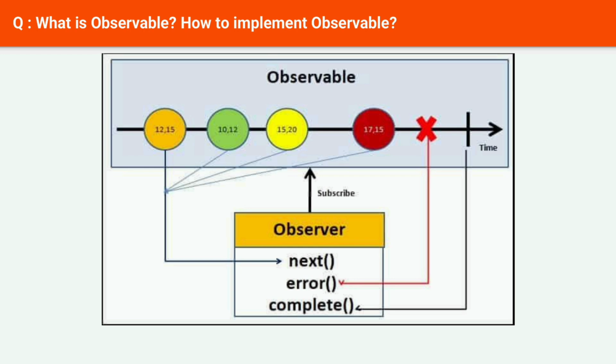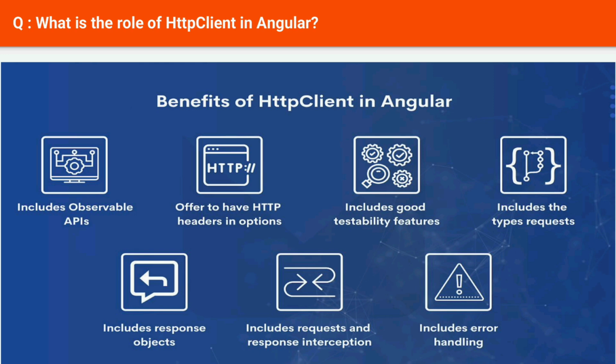Next question: what is the role of HTTP client in Angular? The Angular HTTP client provides a simplified API for network communication. It is a wrapper over the JavaScript XMLHttpRequest API. The API is asynchronous. JavaScript is single-threaded. Doing a blocking synchronous HTTP call will otherwise freeze the UI. It supports making HTTP requests, GET, POST, etc., working with request and response headers, and asynchronous programming. It makes use of the RxJS async library observable object.